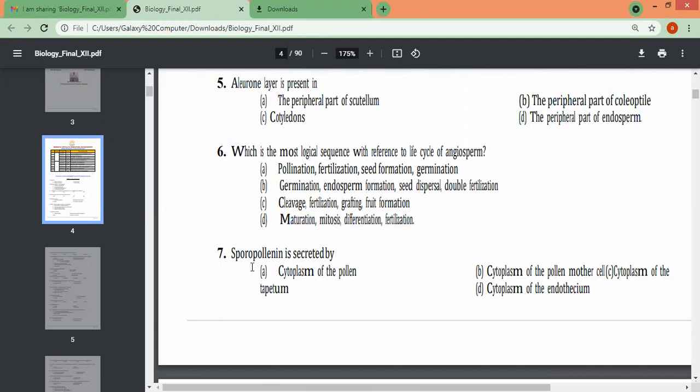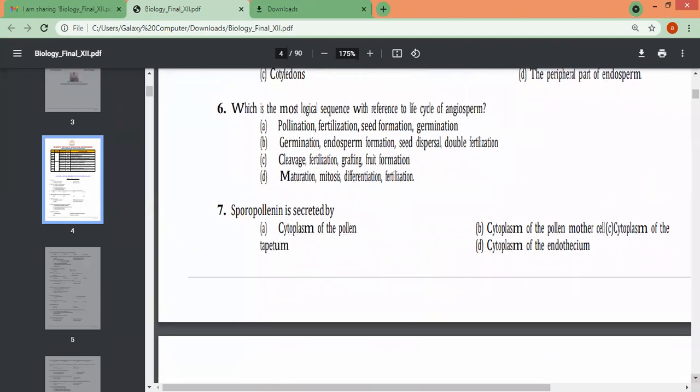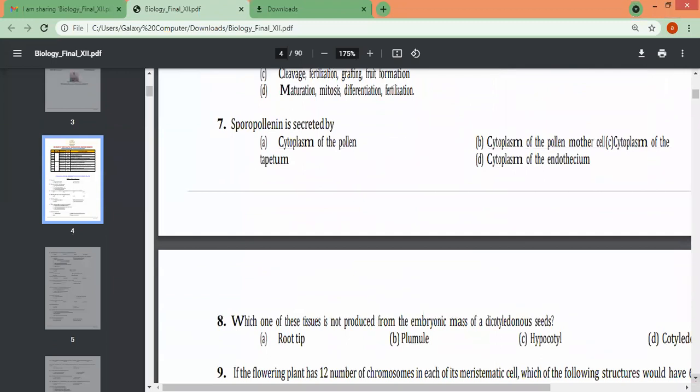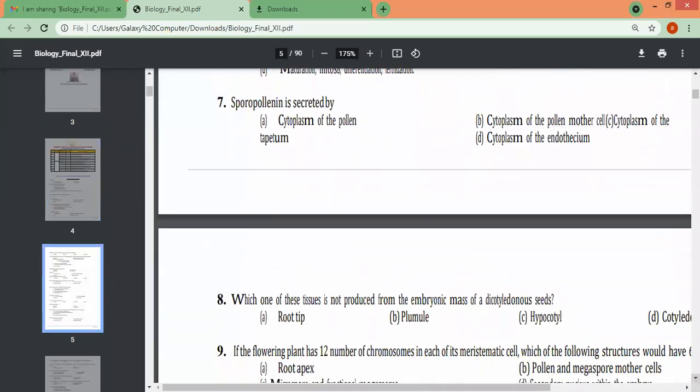Sorry. Seventh is sporopollenin. Sporopollenin is secreted by: A, cytoplasm of the tapetum, B, cytoplasm of pollen mother cell, and C, cytoplasm of the endothecium. Sporopollenin is in the pollen grain, if you remember the structure of the pollen.